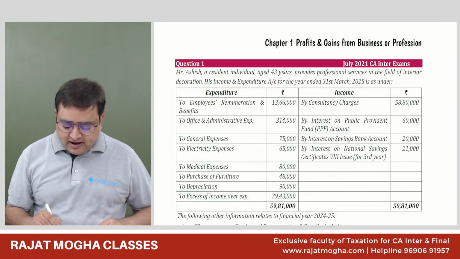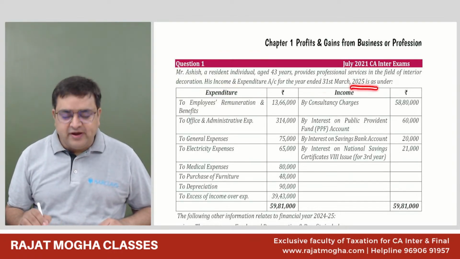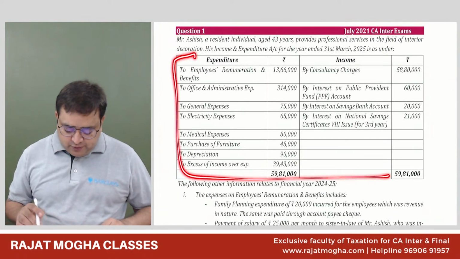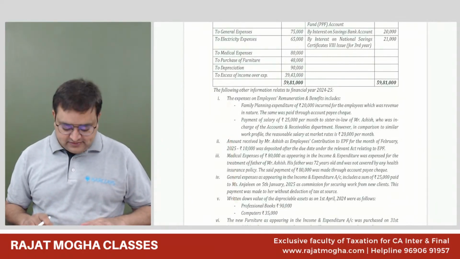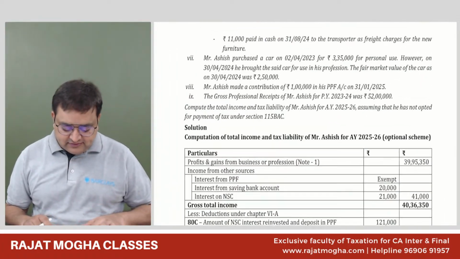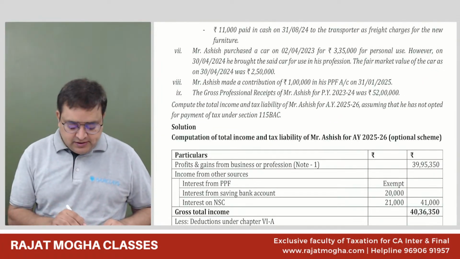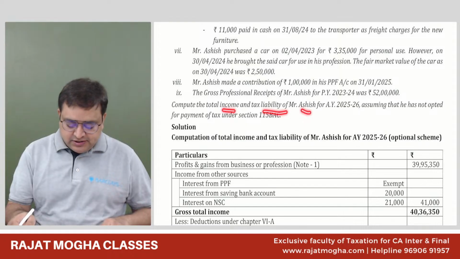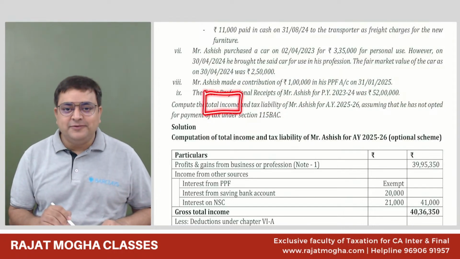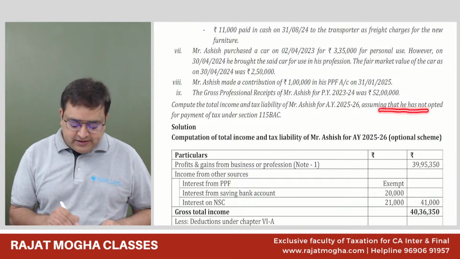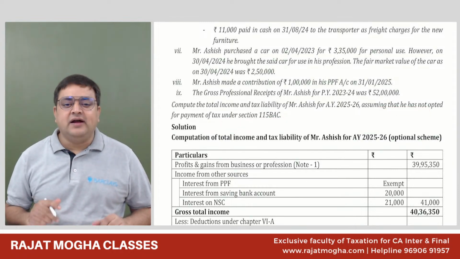His income and expenditure account for the year ended 31st March 2025 is as under, and the information is given to us. The first thing we should remember is what we need to compute. We need to compute the total income and tax liability of Ashish, assuming he has not opted for 115BAC, that is, the optional regime.